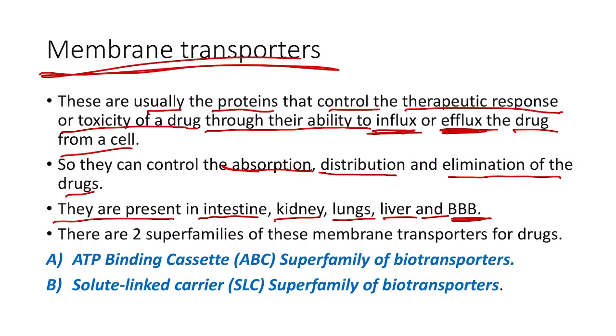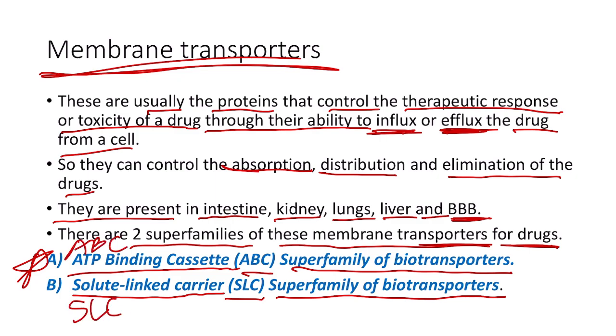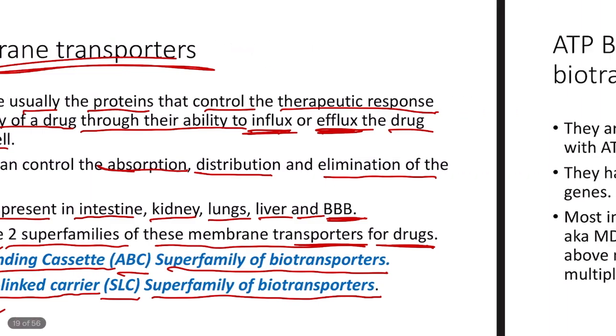We have two superfamilies of these membrane transporters for drugs. They are ABC and SLC, that is the ATP binding cassette superfamily of biotransporters and the solute carrier superfamily of biotransporters. These two are the most important ones, so we need to keep this in mind.